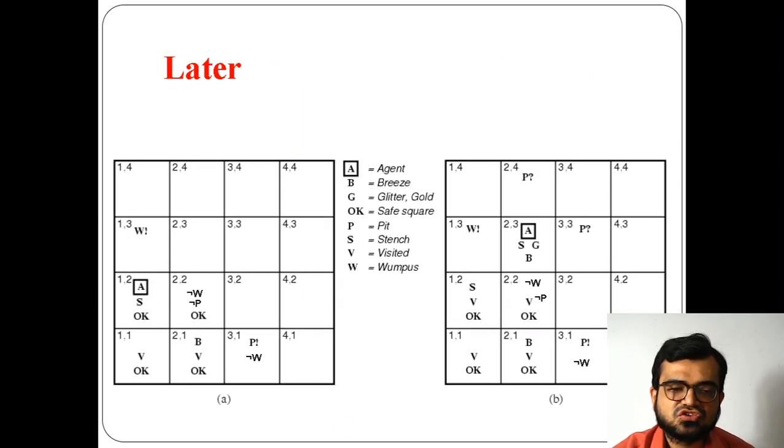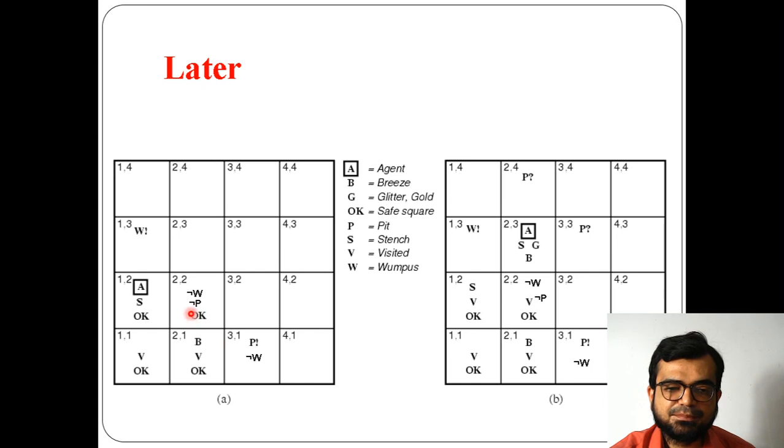Now what happens here is, simply in order to be in a safe state, it goes back and again reaches 1 2. But what happens in 1 2 is that, as you know, at 1 3 the wampus is there, so you will get a stench smell in 1 2. Now the person thinks that the wampus will not be there here. Why did I say negation of wampus? Because I already mentioned here in 2 1, as you are getting a breeze.